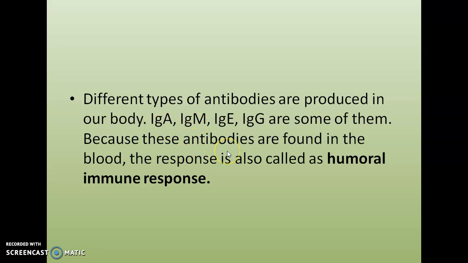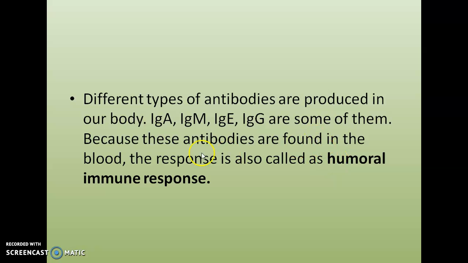Because these antibodies are found in blood, this type of response is also termed humoral immune response. Clear? In this chapter we have to discuss 2 types of responses, humoral immune responses and cell mediated immune responses. These antibody mediated responses are known as humoral responses. You know the reason?